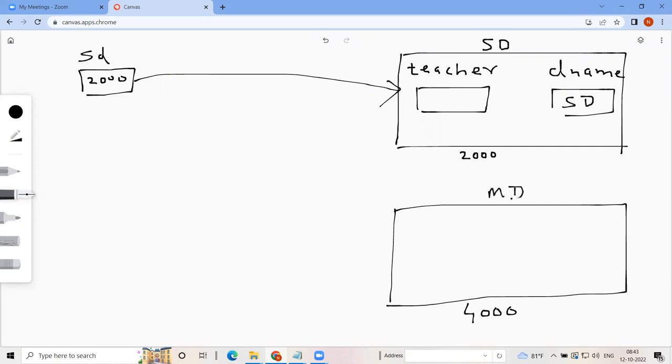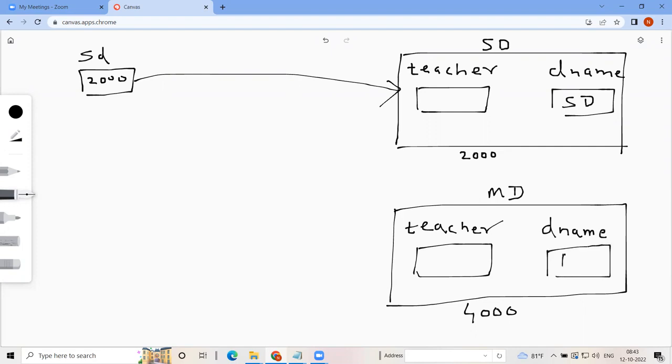Again here, teacher will be null and dname also will be null. But then, as you know, in the constructor we are initializing it with the value maths department, and this object will be referred to by md.